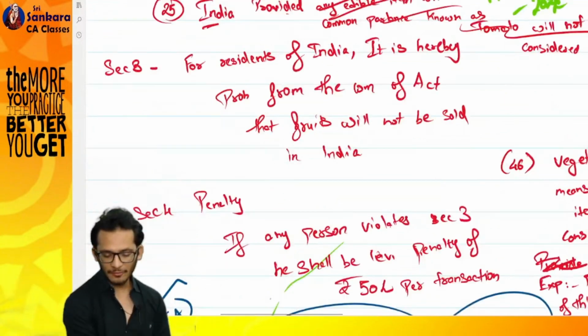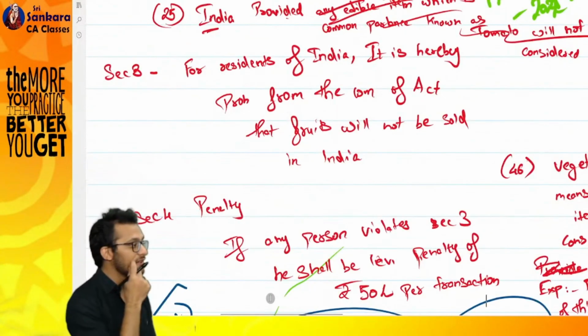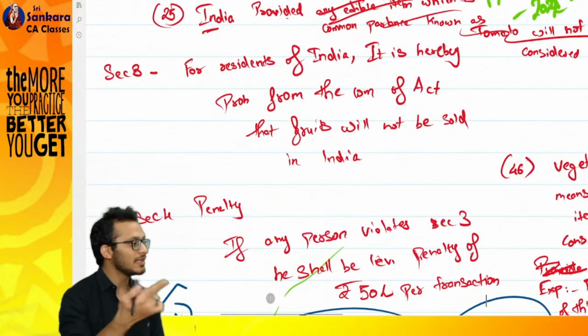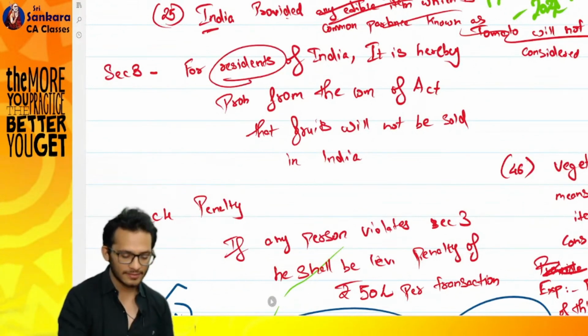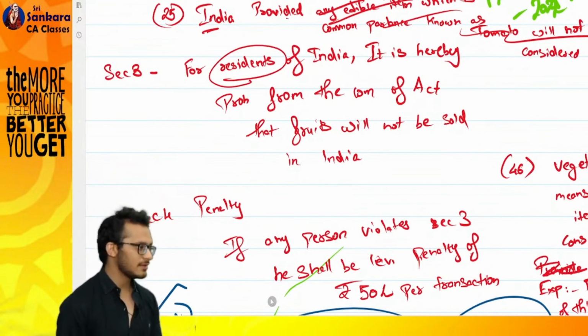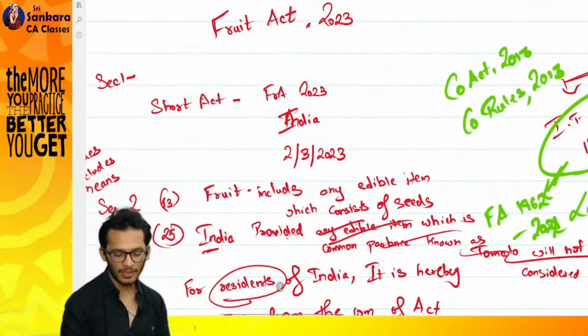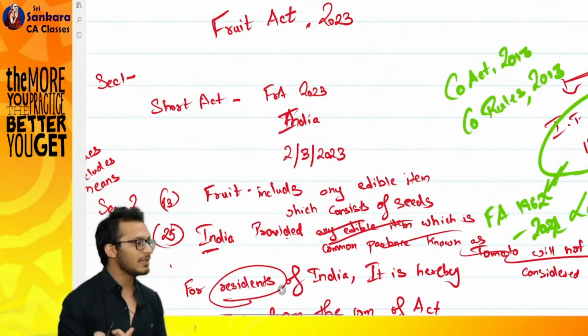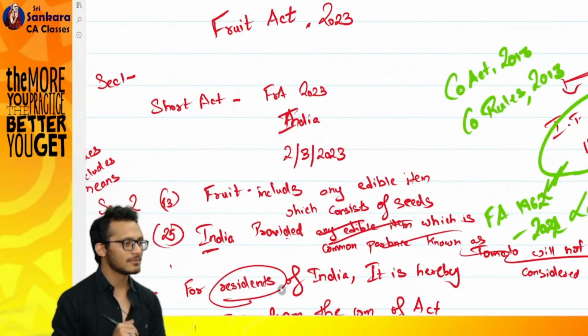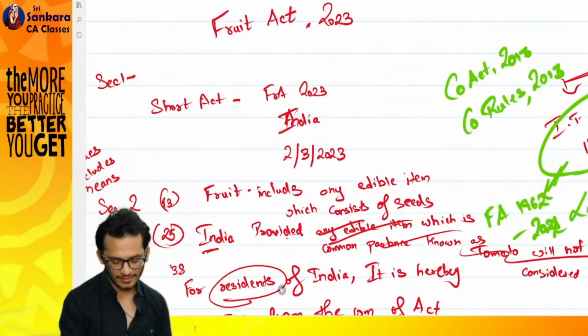Now the problem is here: somewhere I need to also understand if some other words are used, because then it will become a problem. There is a word used called resident. I don't know what is a resident. Tomorrow Mike Tyson can also be a resident, I can also be a resident. So I also need to define something called resident. Resident will come before vegetable. So let's say it is 36, 38 now. So it is resident. What is a resident?